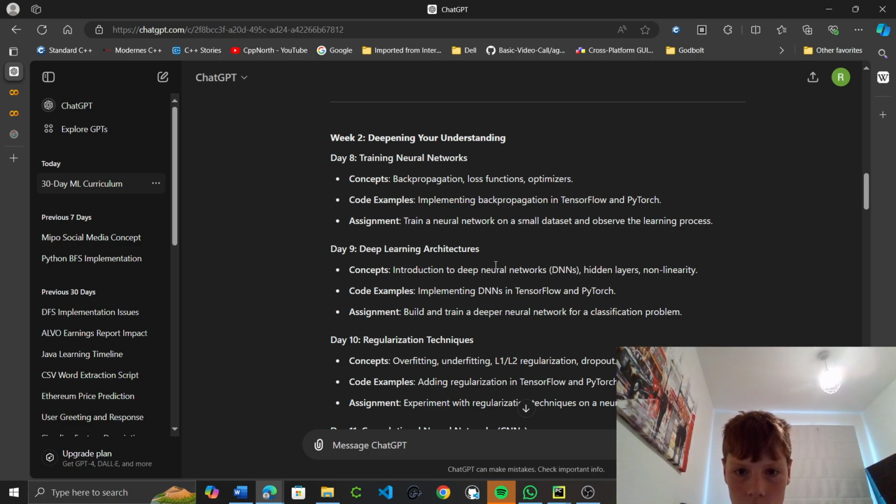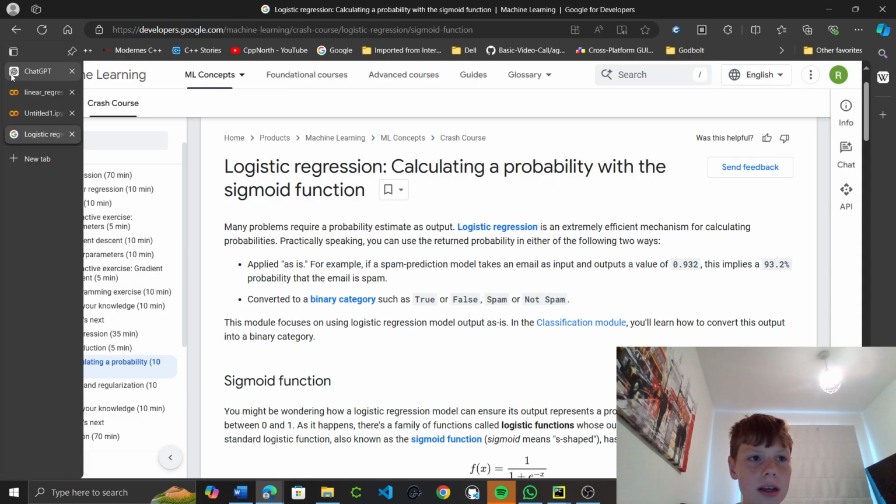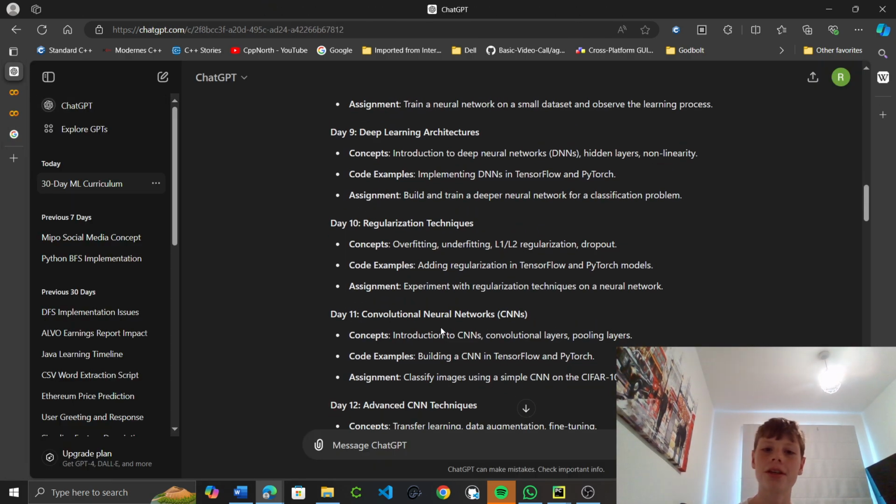So, introduction to deep neural networks, and non-linearity. Overfitting, underfitting, L1, L2 regularization. I learnt about this in this course. I cannot remember much about it. It was like a week ago or something.